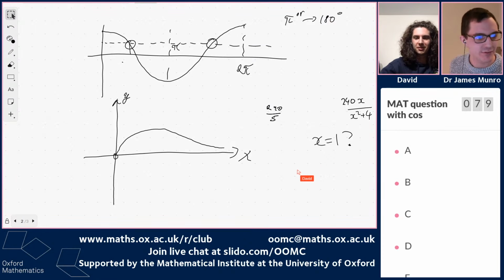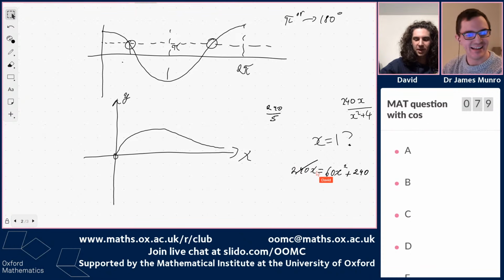So we have 240x equals 60 times (x squared plus 4), so 60x squared plus 240, and 4 times 60 is 240. And then we can divide through by 60.